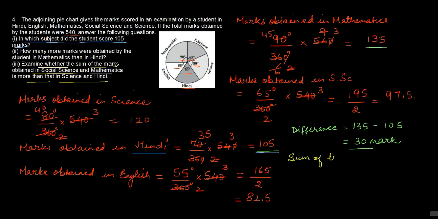The sum of the marks obtained in social science and maths is, in maths the student got 135 marks, whereas in social science the student got 97.5 marks, 135 plus 97.5, which is equal to